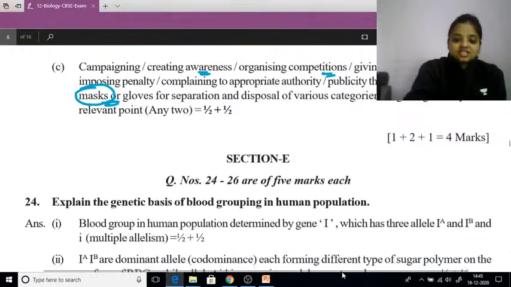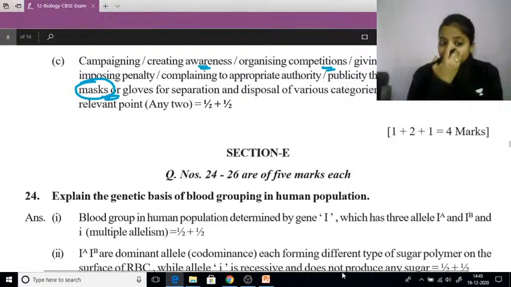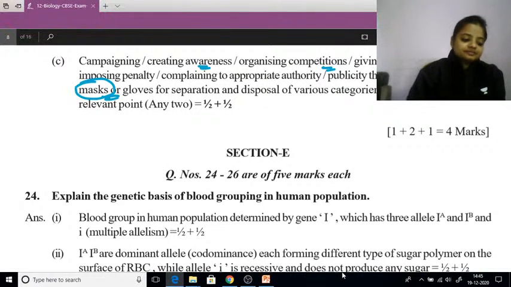Now comes section E, which has 5-mark questions. Explain the genetic basis for blood grouping in the human population. One of my favorite questions. I like to answer this type of question. And again, it's a very important question, dear students.